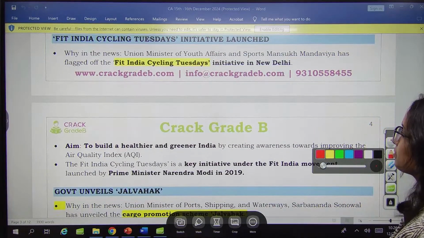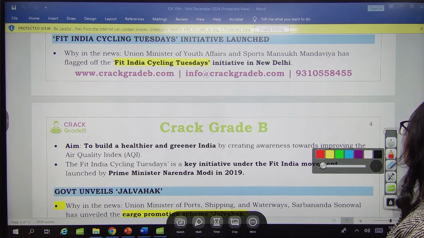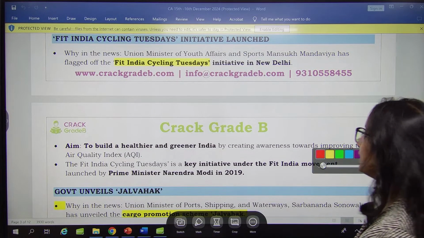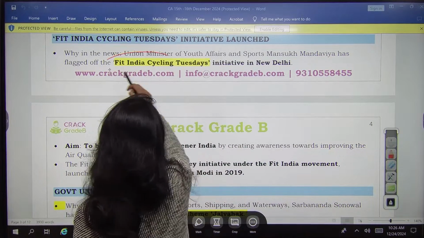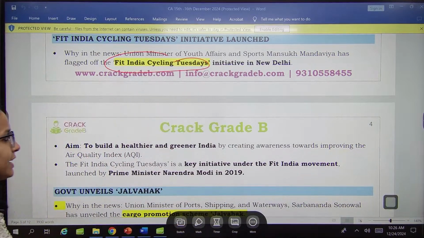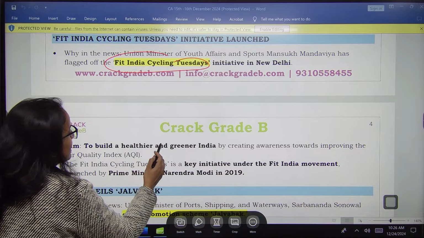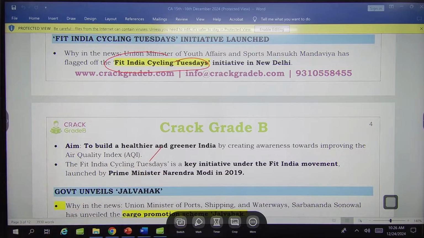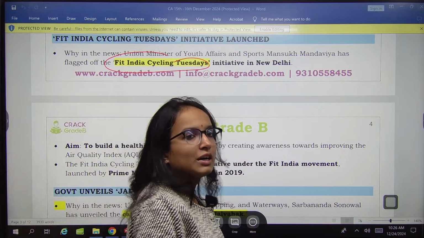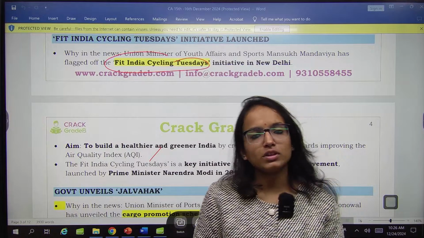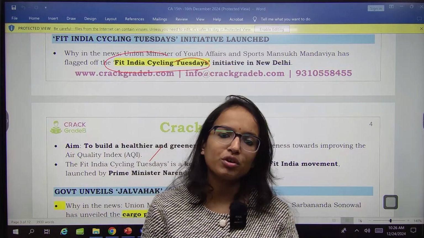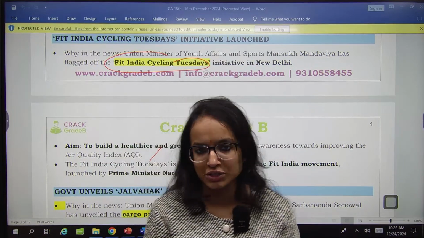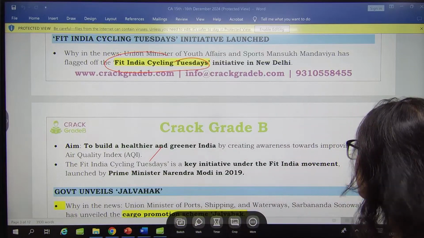Next, the Union Ministry of Youth Affairs and Sports has flagged off Fit India Cycling Tuesdays, an initiative in New Delhi, where they are trying to promote cycling on Tuesdays to build a healthier and greener India. This is going to have a double benefit. Healthy for the people as well as healthy for the environment, because cycles do not pollute. Okay, so remember this thing.